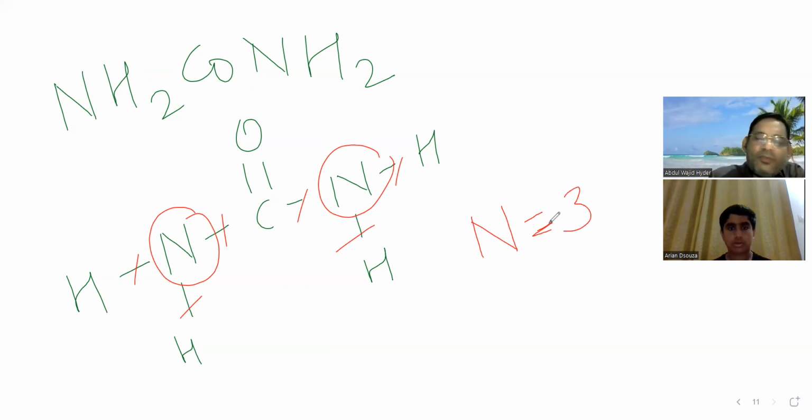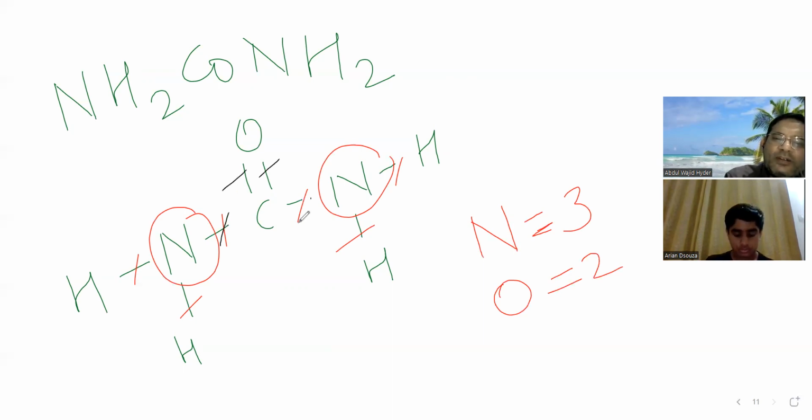But why is there a double bond between oxygen and carbon? Just because oxygen needs two bonds. The valency of oxygen is 2, so that's why you have written a double bond with carbon. What about carbon? What valency is carbon showing here? 1, 2, 3, 4.